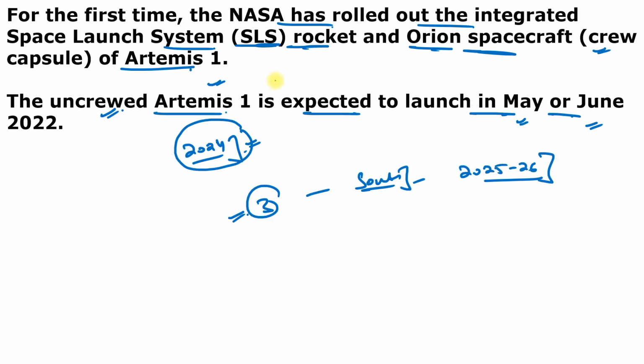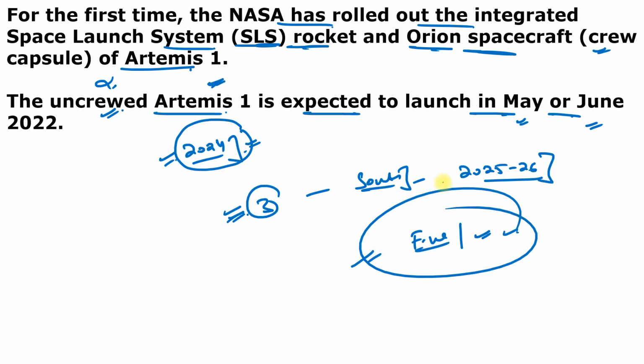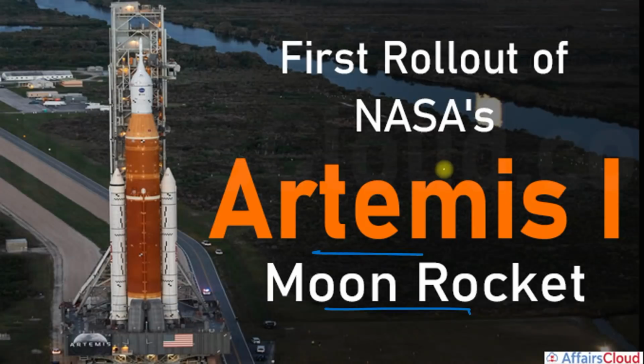So there are 3 Artemis missions. Artemis 1 is uncrewed, Artemis 2 is a crewed mission, and Artemis 3 is also a crewed mission. But remember, what is the Artemis program? The Artemis program is named after the twin sister of Apollo in Greek mythology and will land the first woman and the first person of color, meaning a non-white person, on the moon. So remember, this is the first woman and first person of color on the moon. This is the Artemis mission.